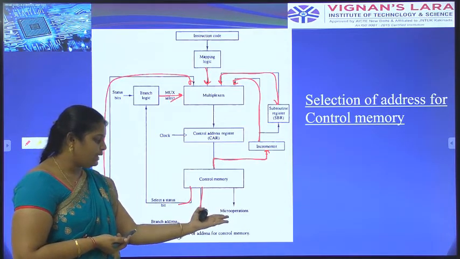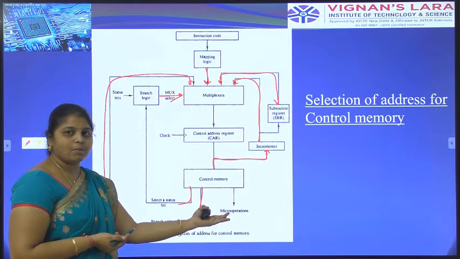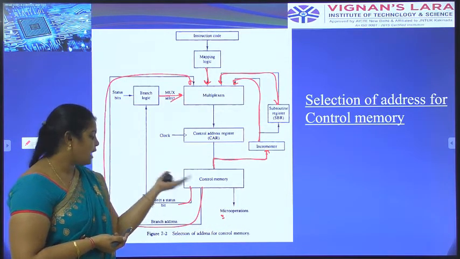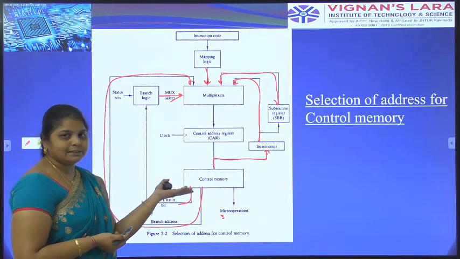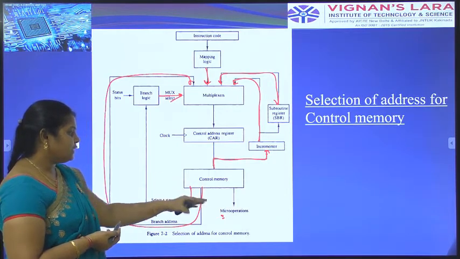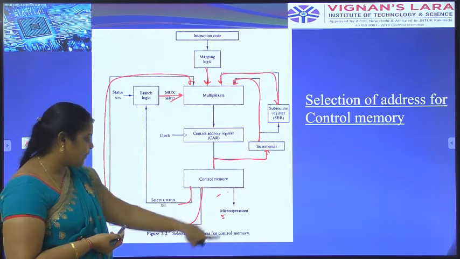The micro operations or micro instructions are stored in the control memory, which is why we place them there.